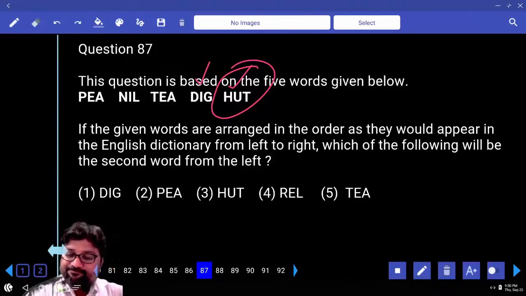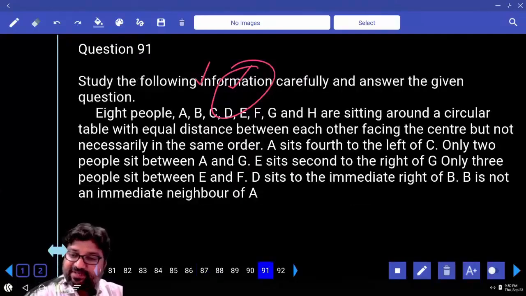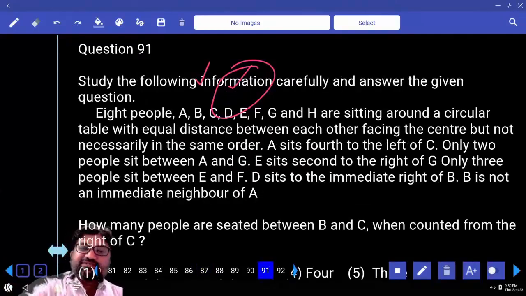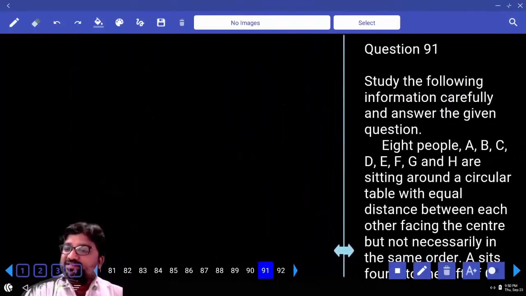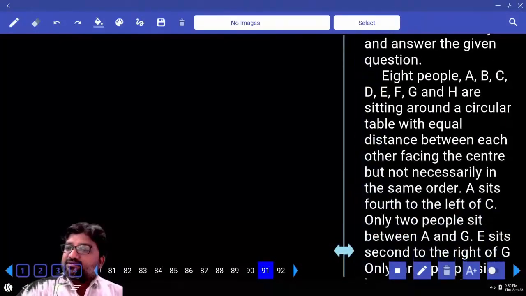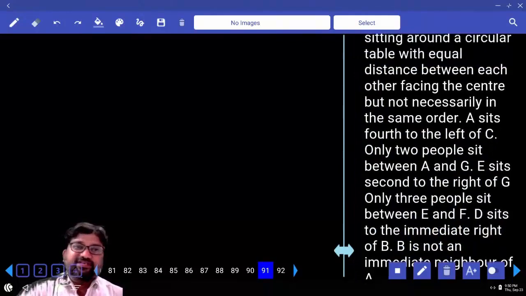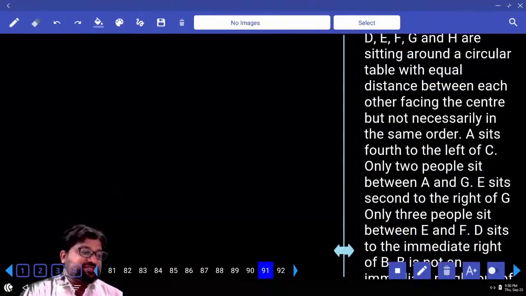Okay? What is the next puzzle? 91. This is a question based on seating arrangement. Look at the size of the question, as discussed earlier: not more than 5 to 6 lines. Yes or no? You all have this question paper with you.